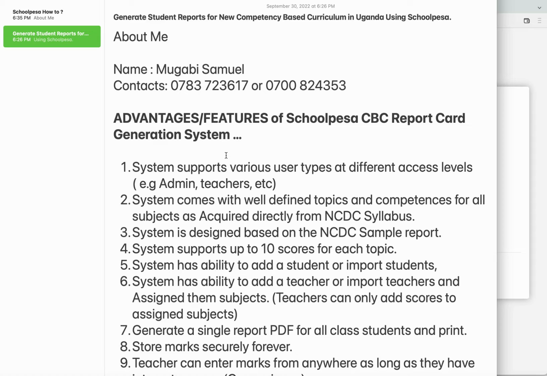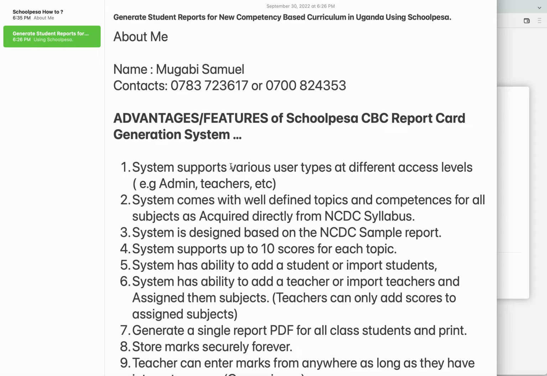So in the system, you will enter the student data. Then after you enter the student data, you can enter the teacher data. Then you enter the topic marks, as I'm going to take you through the system. Then you enter everything the report requires, for example the project marks, the topic marks, the games and sports comments, the club comments, everything that the report wants. So at the end of the term, or in the mid of the term, you can easily generate the student reports in just clicks, just seconds.